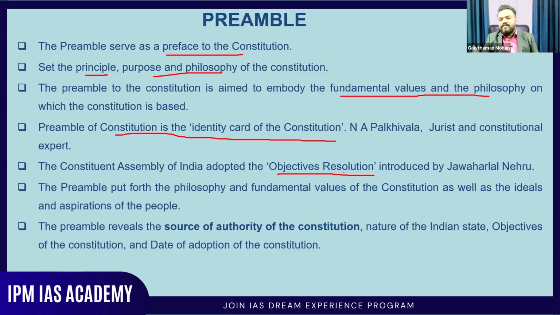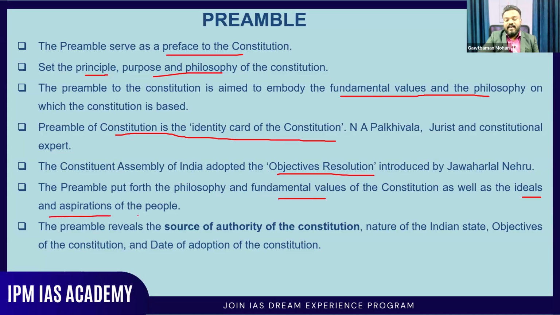Almost every aspect of the Objective Resolution is taken into the preamble. Certain changes are there, but apart from that, almost every aspect can be seen in the preamble of our Indian Constitution. The preamble puts forth the philosophy and fundamental values of the Constitution, as well as the ideals and aspirations of the people.